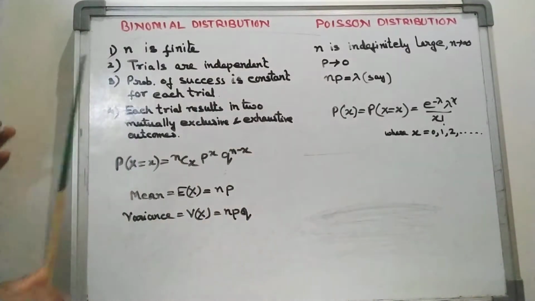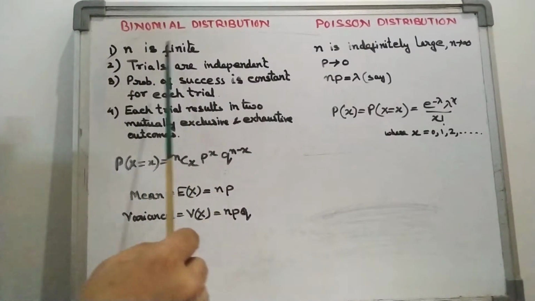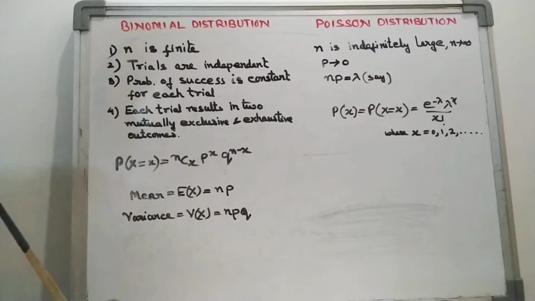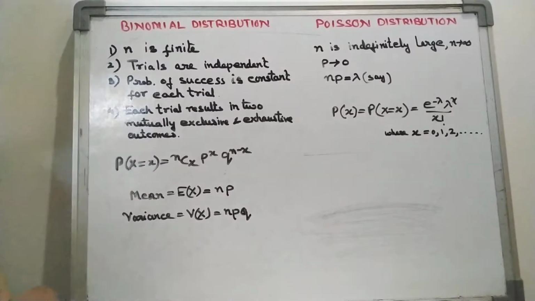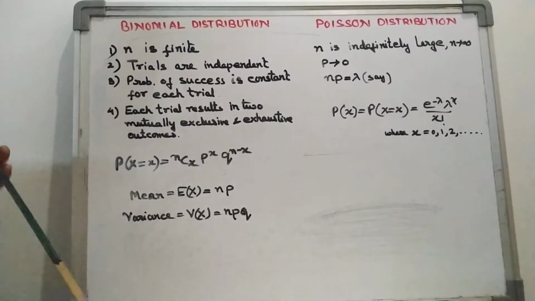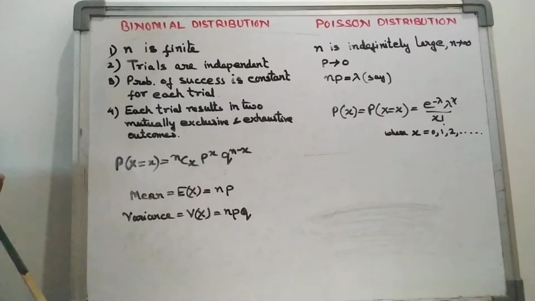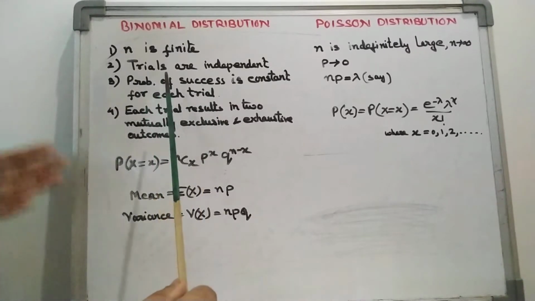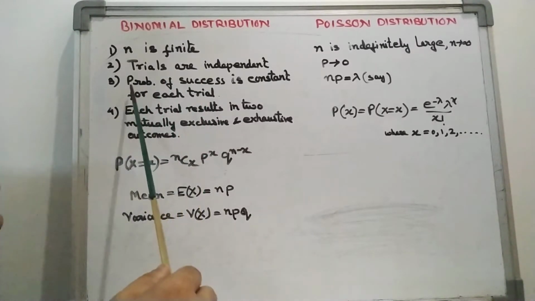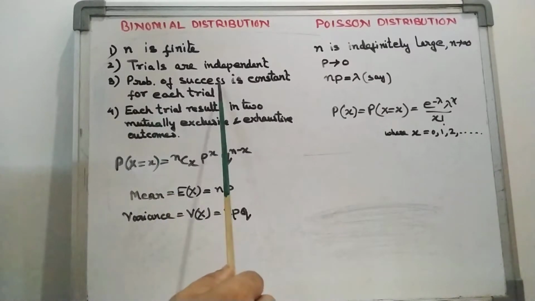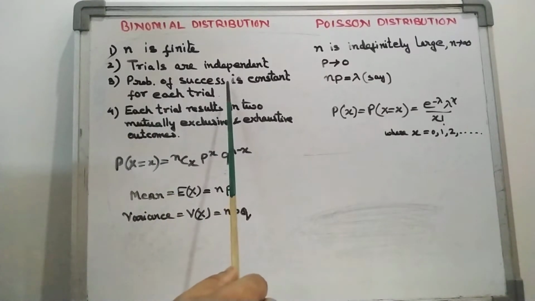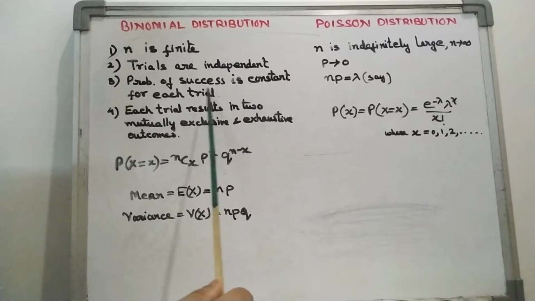So earlier we saw what a binomial distribution is. X is said to follow a binomial distribution if n is finite, that means the number of trials is finite. The second condition is that the trials are independent. Each trial should be independent. The third is that the probability of success, denoted by P, is constant for each trial.